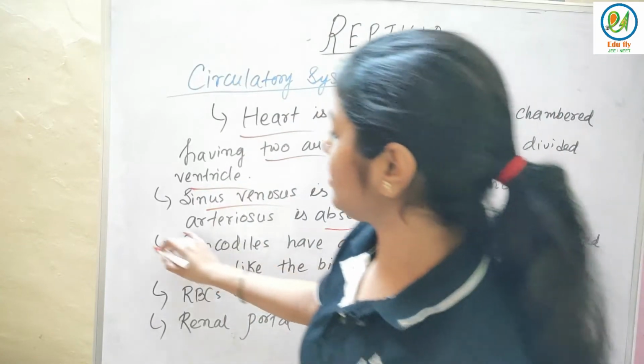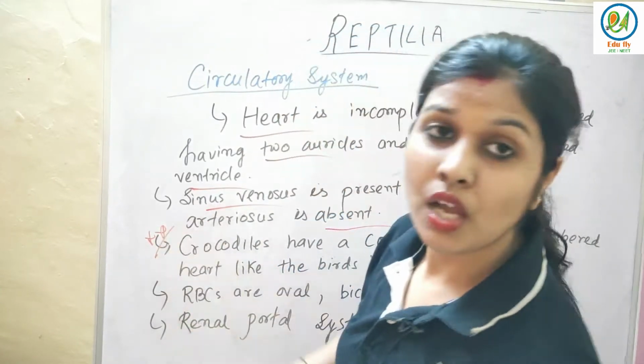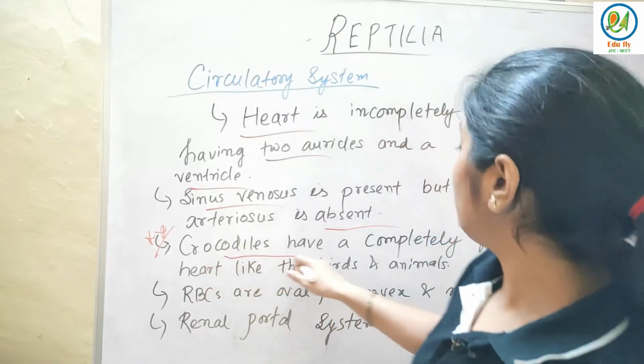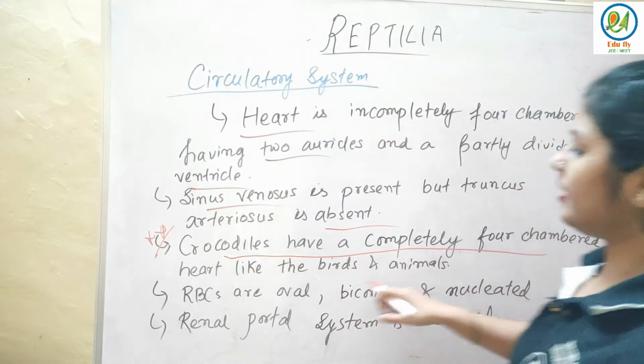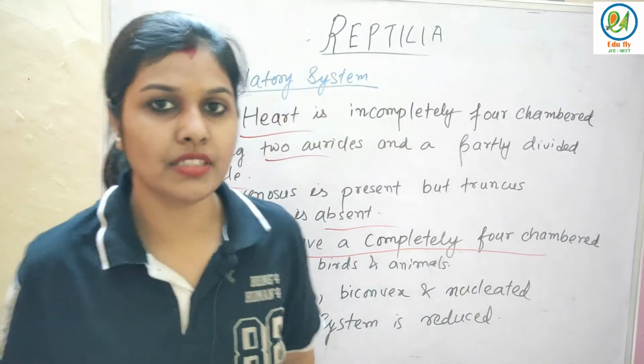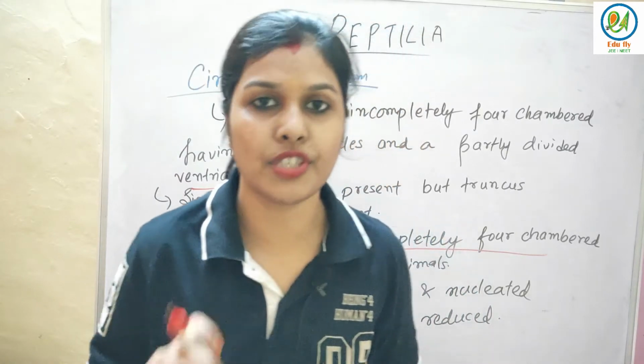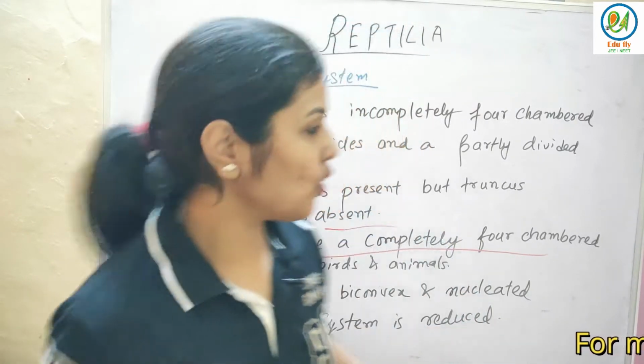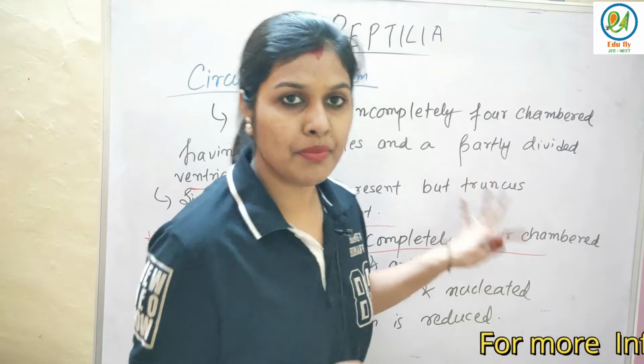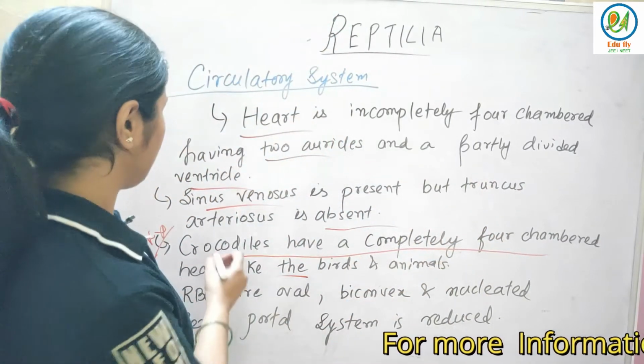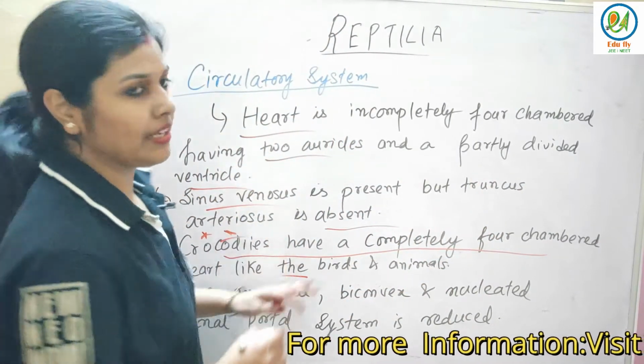And there is an exception in case of these organisms. Crocodiles have a completely four-chambered heart, like birds and mammals. Birds and mammals have a four-chambered heart. But see, crocodile belongs to Reptilia, but they have a four-chambered heart. So this is an exception, and questions come from here.